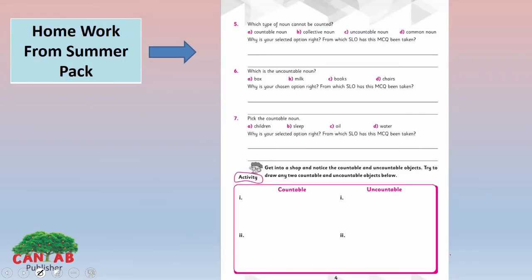Now this is your homework from the summer pack, page number 4 here, countable and uncountable nouns. I hope, dear students, you can do it easily because we have discussed it in detail.